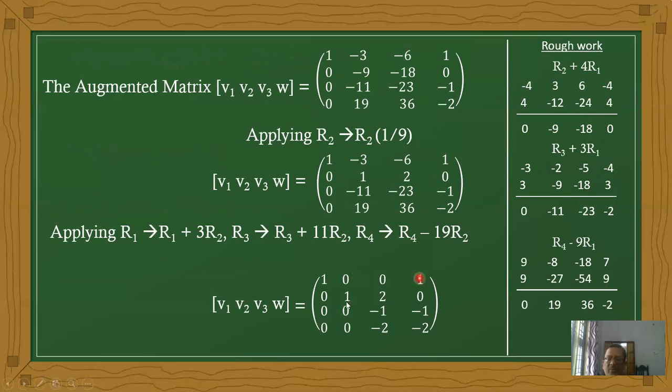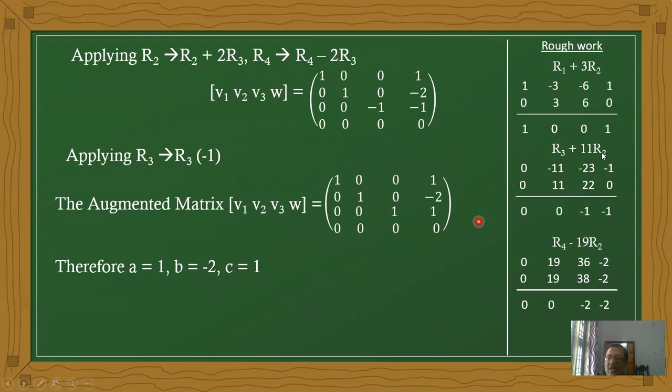Now the second row is unchanged. For the third row, what is the operation? R3 plus 11 R2.